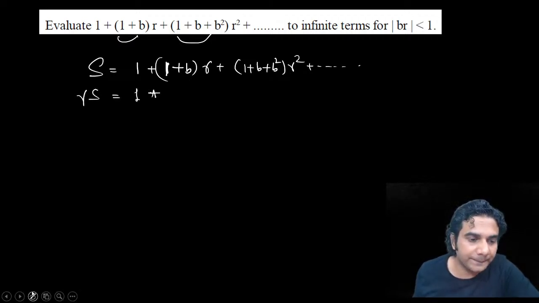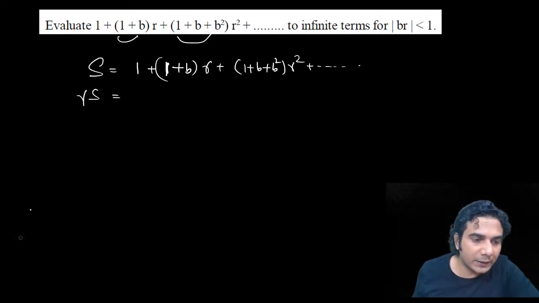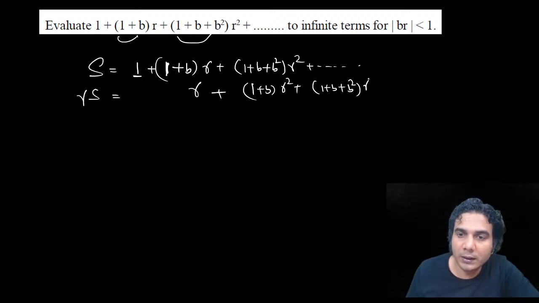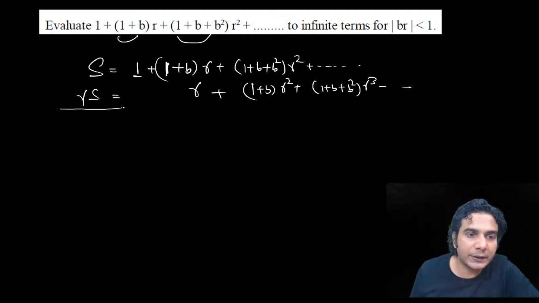The first term will become r if you multiply it by r. So write it here by shifting one place. And then the second term is going to be 1 plus b into r square, and then 1 plus b square into r cube and so on. Alright, subtract it.